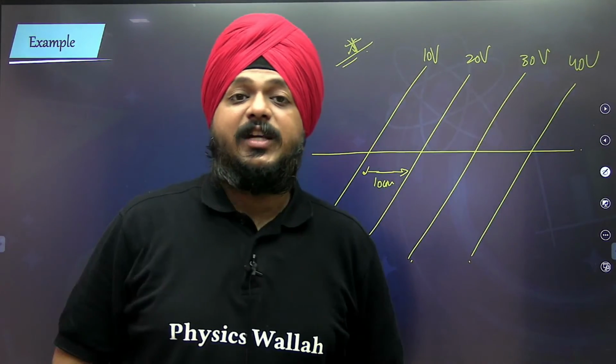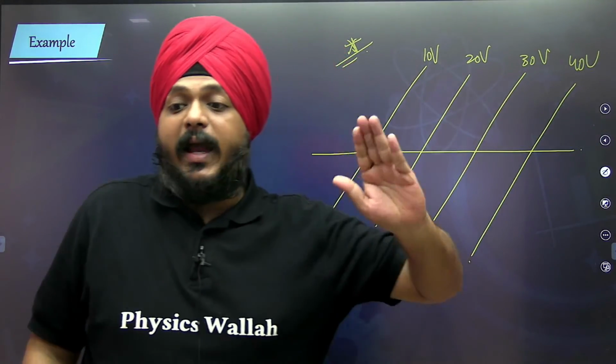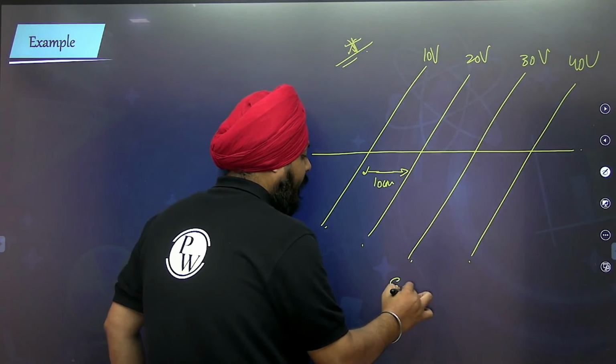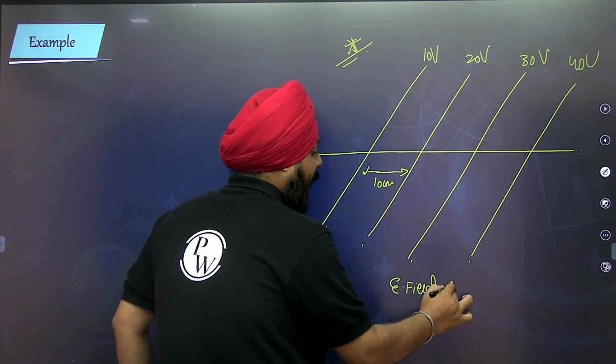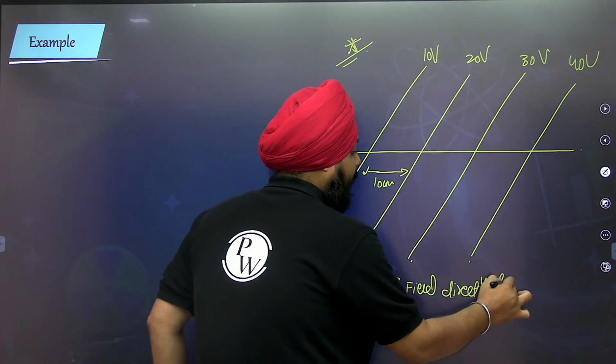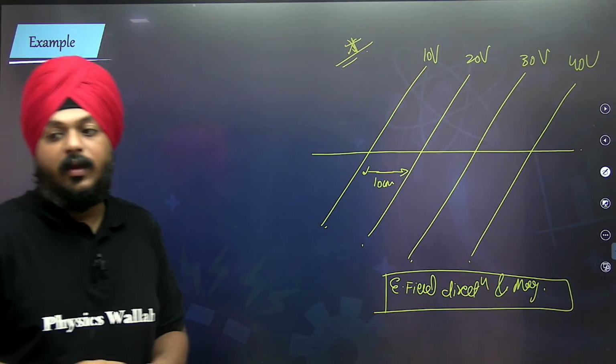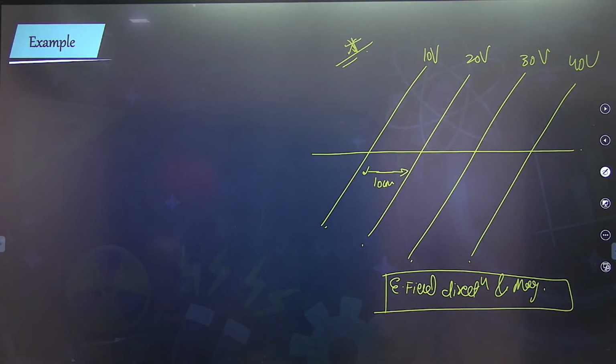What will be the direction of the electric field and its magnitude? The question has this kind of configuration. We need to calculate the electric field direction and its respective magnitude.